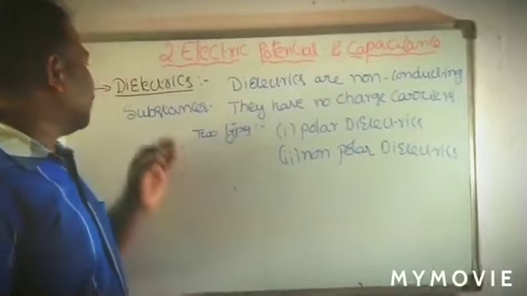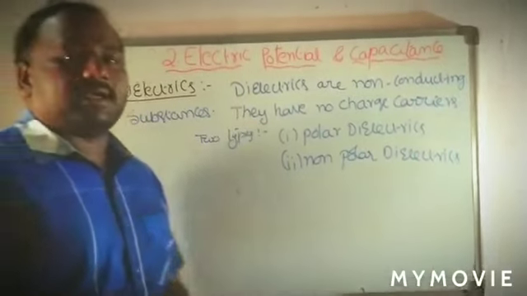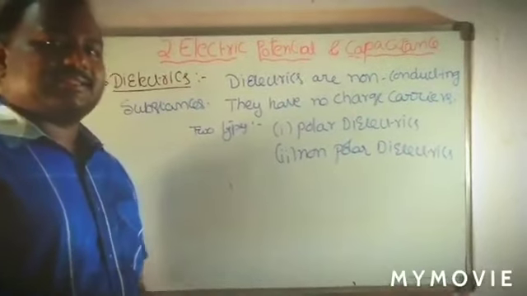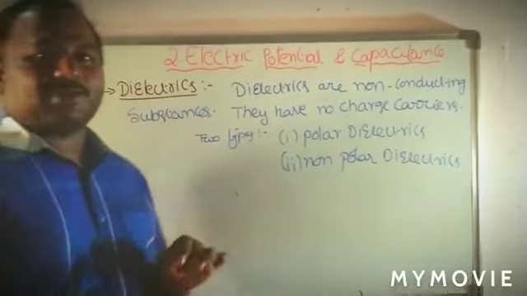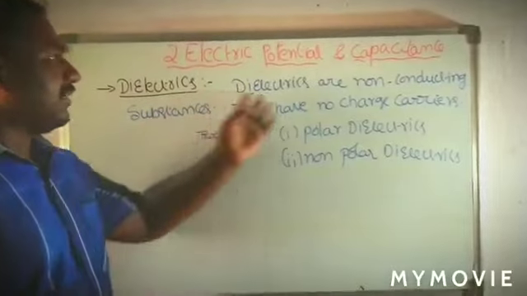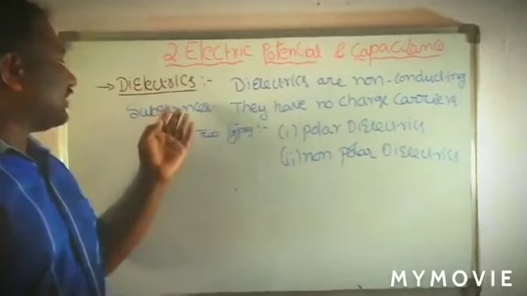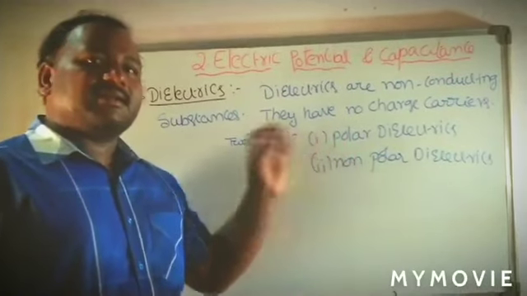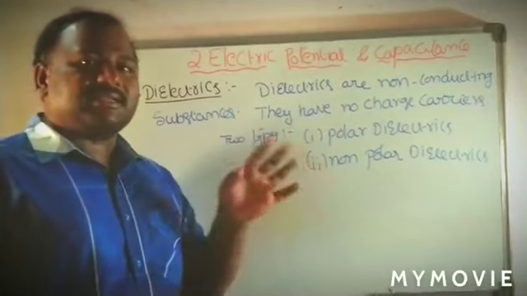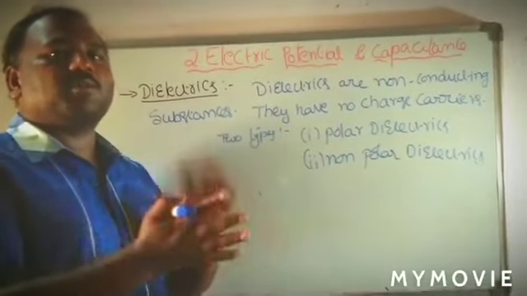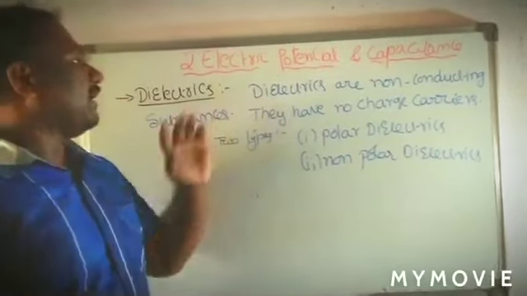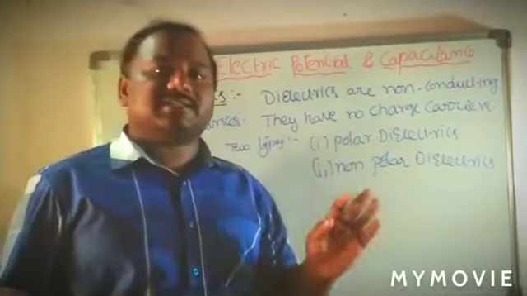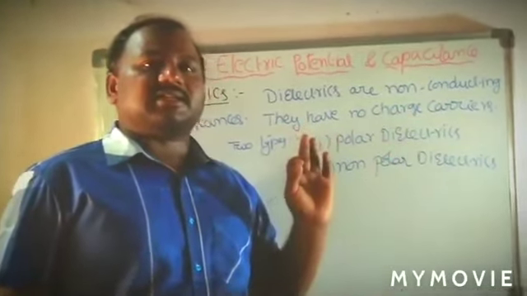Up to now we discussed the behavior of the conductor in an electric field. Now we discuss insulators. In this chapter we call them dielectrics. What is a dielectric? Dielectrics are non-conductive substances. They have no charge carriers, so they are insulators, and they are placed in a capacitor to separate the two conducting plates.